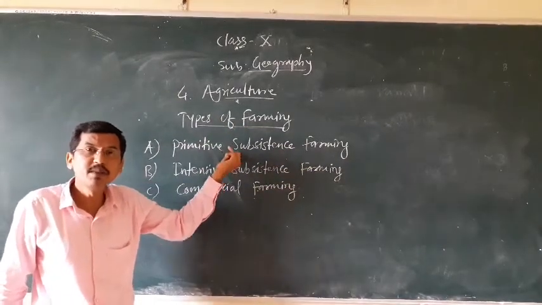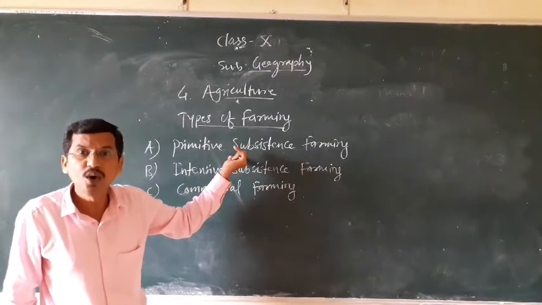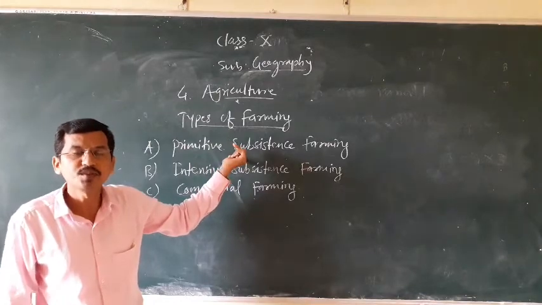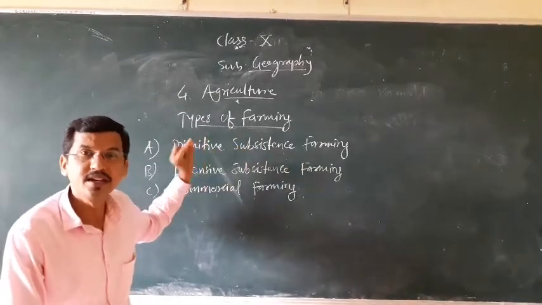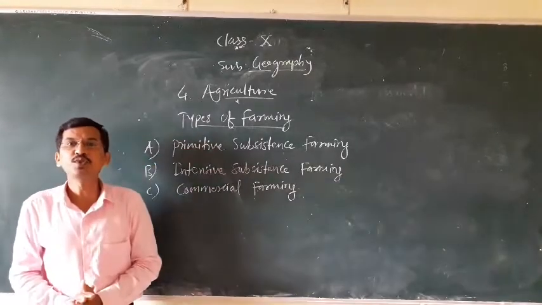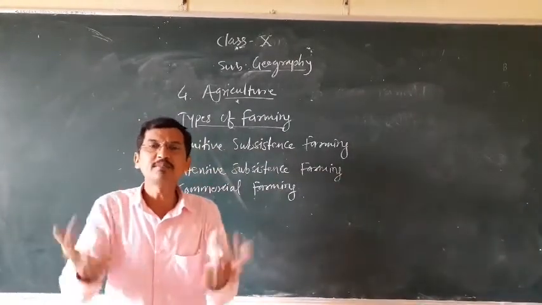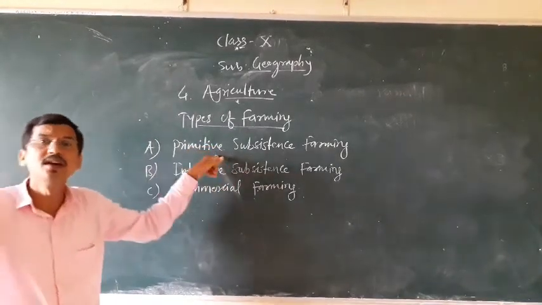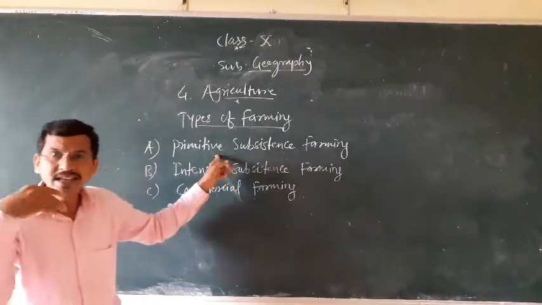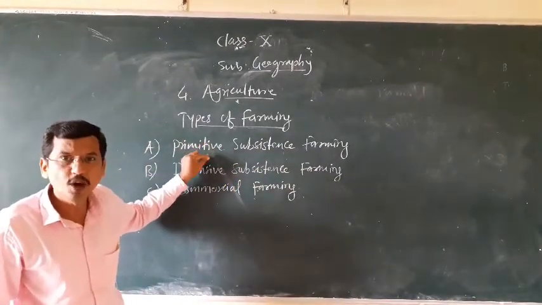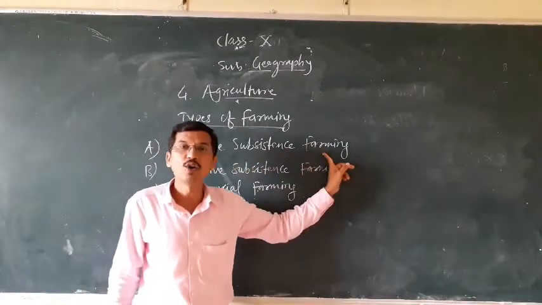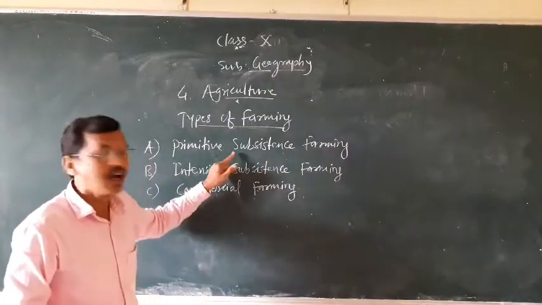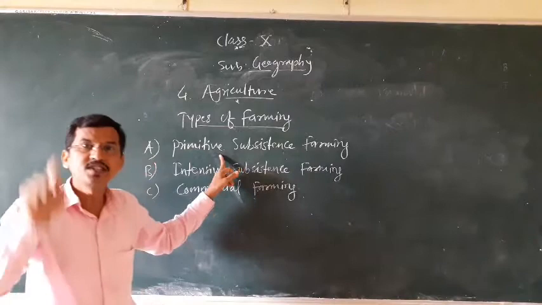In this type of farming, primitive tools such as the hoe, dao, and digging sticks are used in the cultivation of different types of crops. This type of farming does not use biochemical inputs, fertilizers, insecticides and pesticides. So entire primitive subsistence farming is dependent on the monsoon for irrigation. Therefore, the crop yield of this type of farming is always low because no modern techniques, no modern tools, and no chemical fertilizers and pesticides are used.